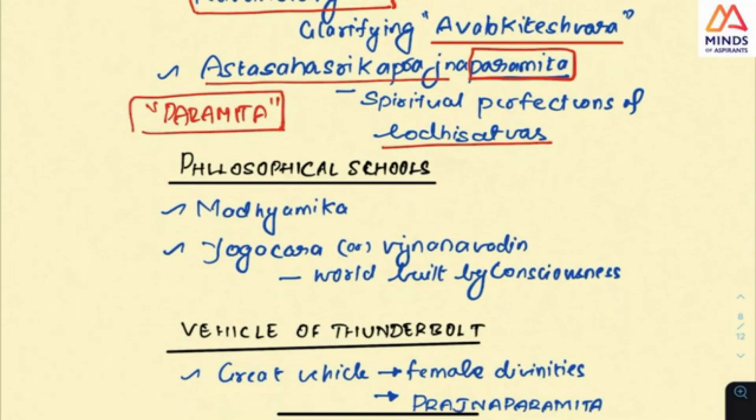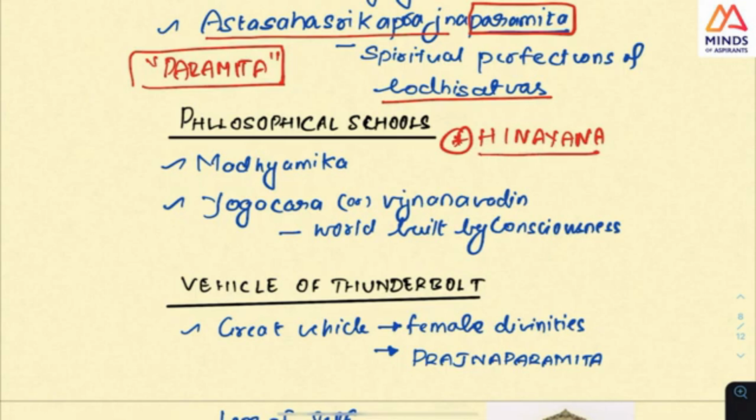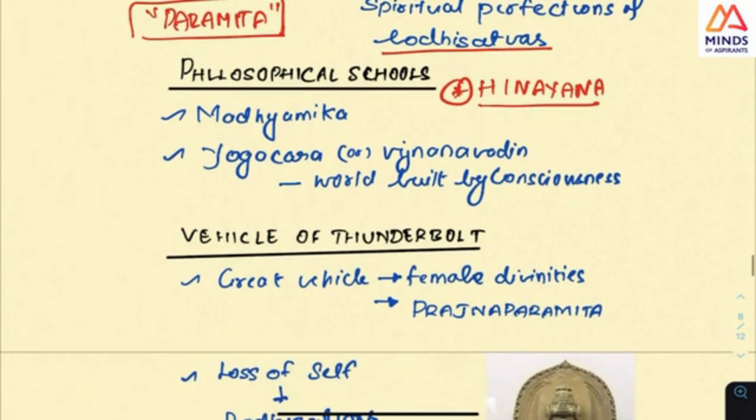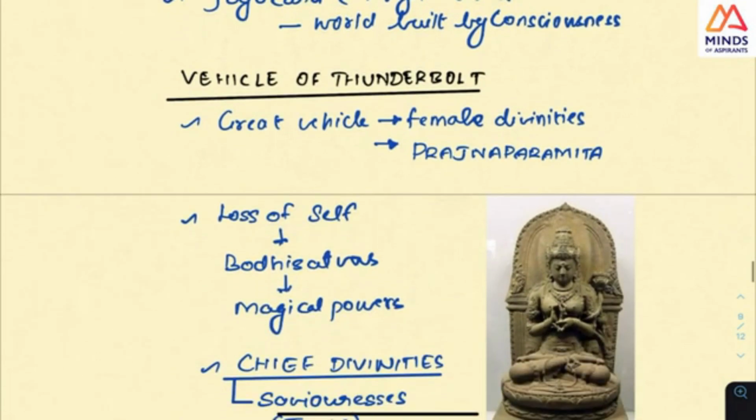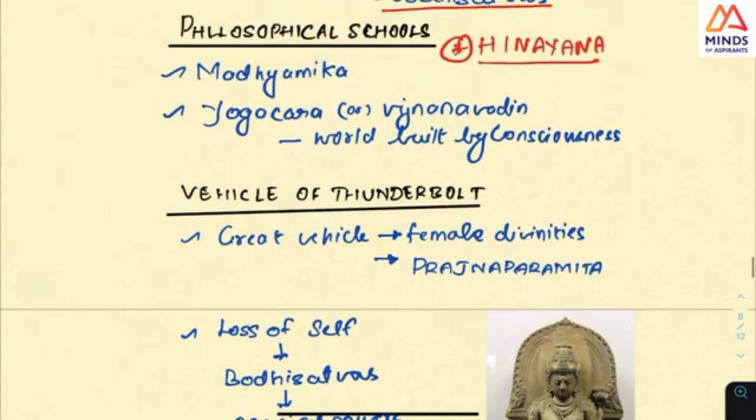One more thing you should know is that Mahayana has two schools of philosophy, Madhyamika and Yogacara. There are no schools of philosophy in Hinayana. This is very, very key. In Hinayana there is no school, but in Mahayana there are two schools. And then, as I told you, there is one vehicle of the thunderbolt, the Vajrayana.